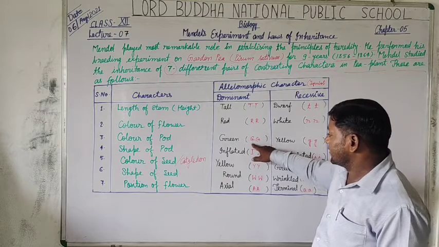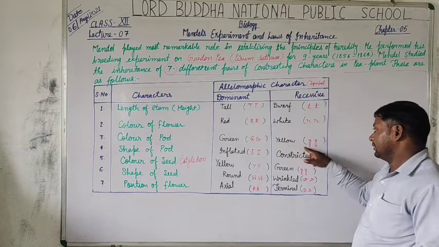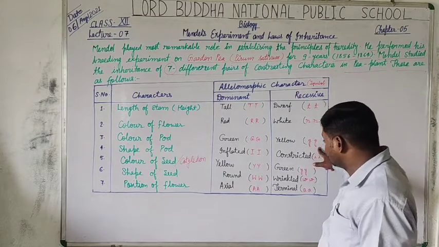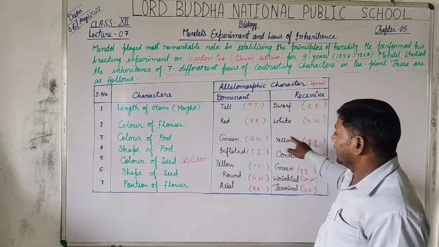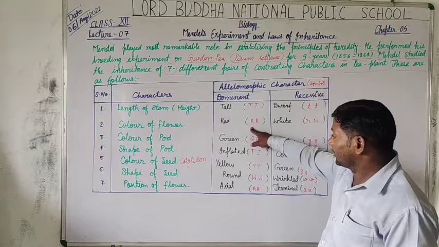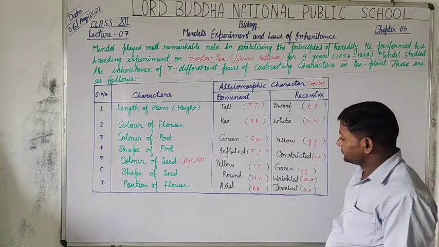And these characters are represented by capital G, the green, whereas yellow is represented by small g, small g. Likewise, the flower color is represented here by capital R, and white is small r, small r.